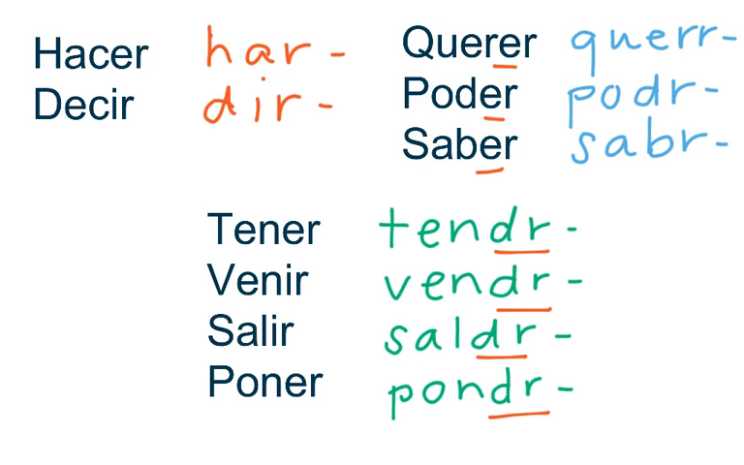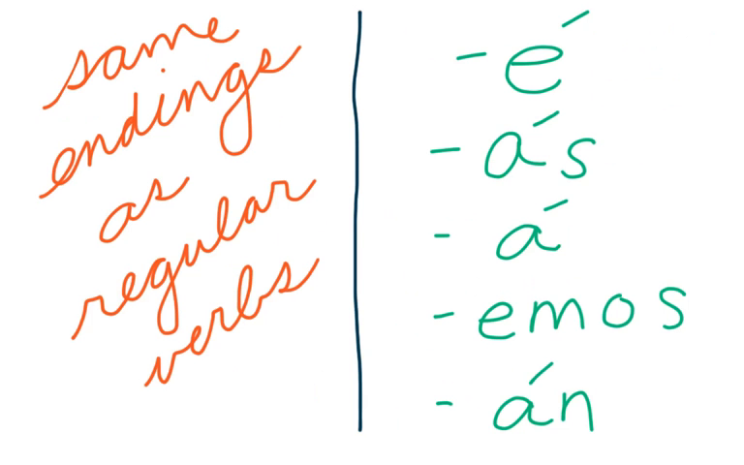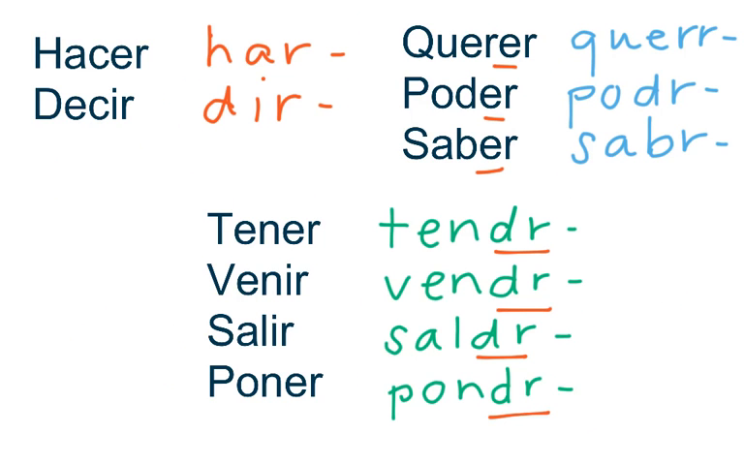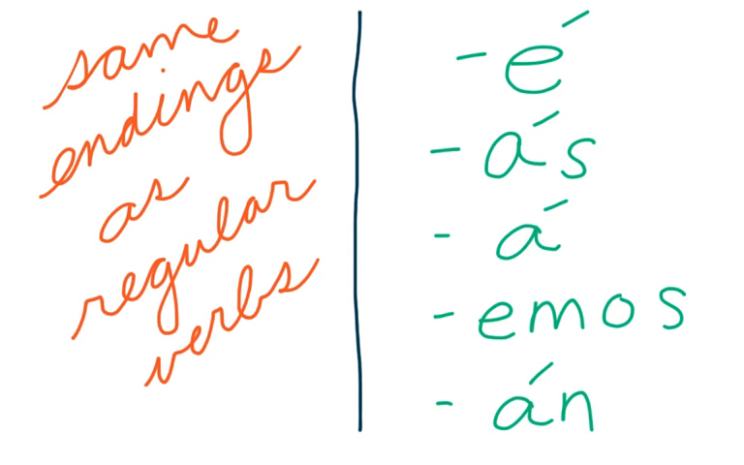And a reminder about these is that they have the same endings as regular verbs. So é, ás, á, emos, án is still valid, still what's going to go on the end of these roots over here. Okay? So why don't you guys do some practice for me in your notes right now.